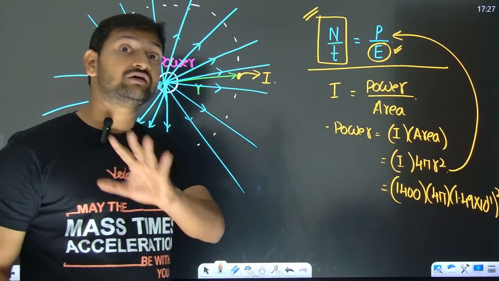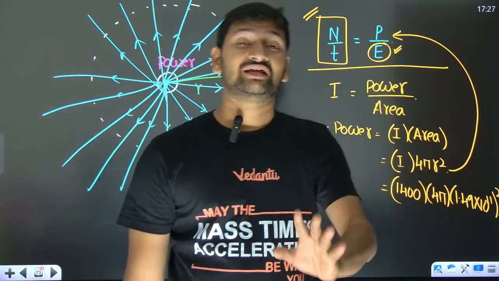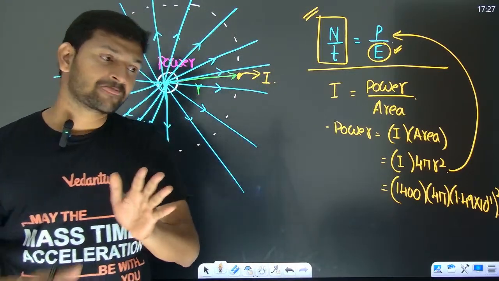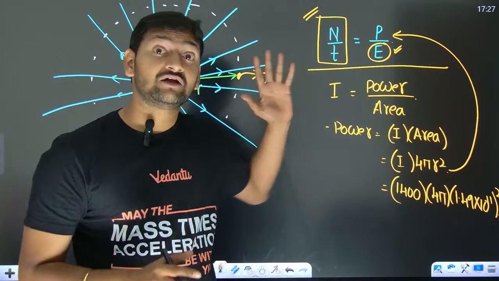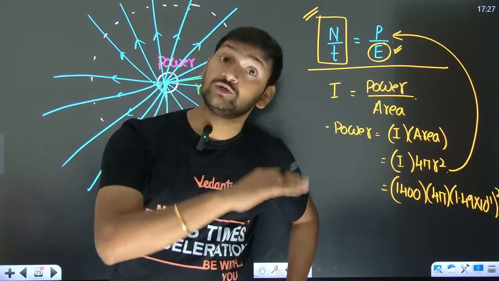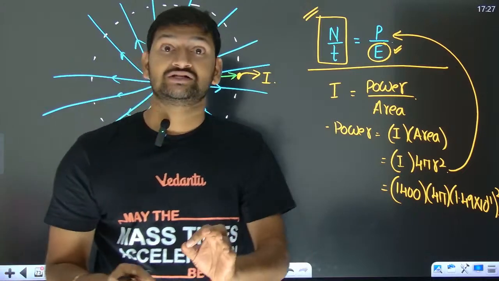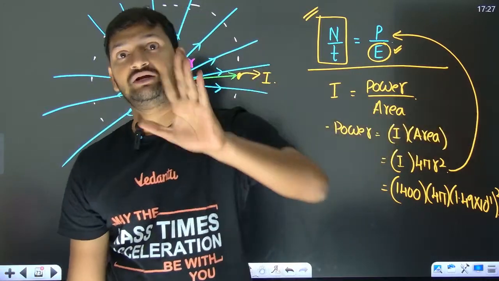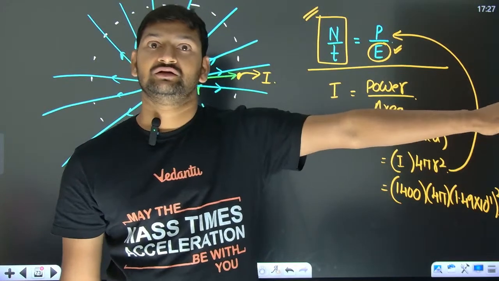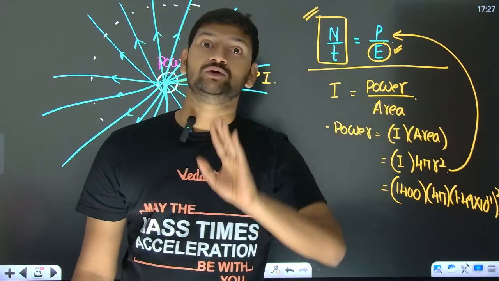Generally, when these kinds of questions come, the calculation part is going to be slightly difficult. So in JEE Mains, if they ask questions on photon flux or the number of photons coming out per unit time, my suggestion is that if it is a numerical question, you leave it. If it is an MCQ question, you do it. Why?